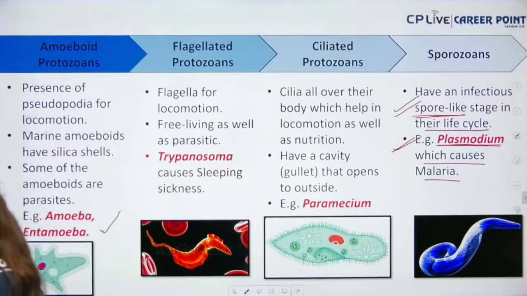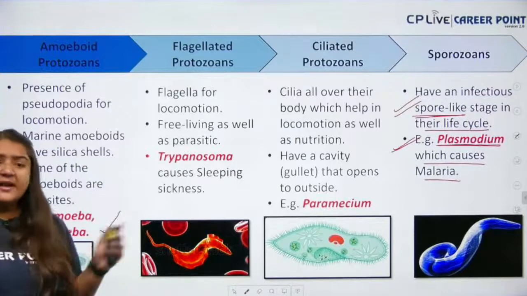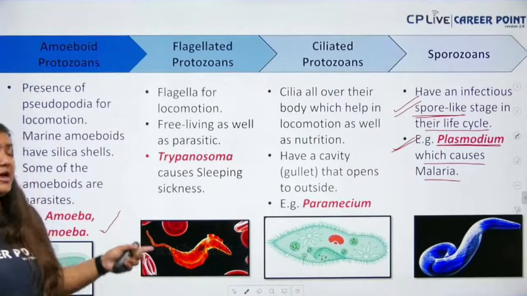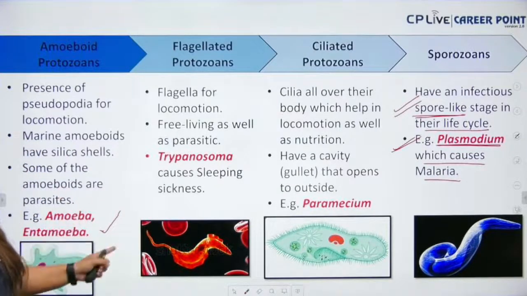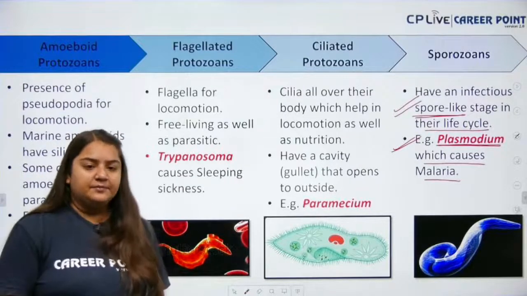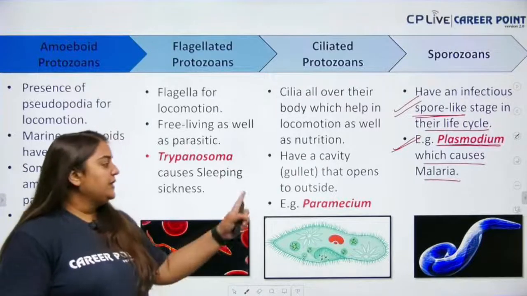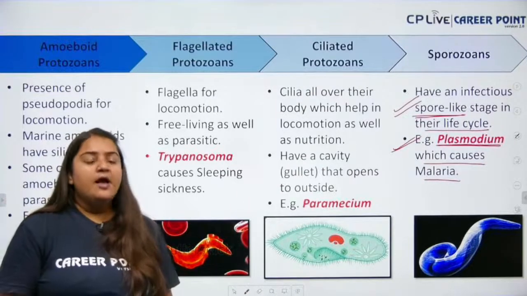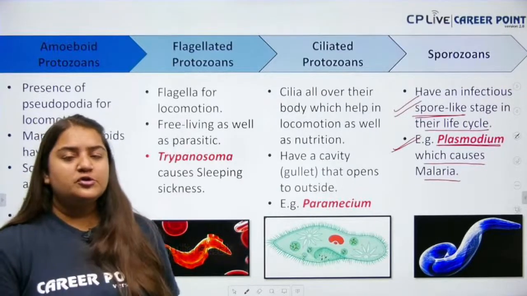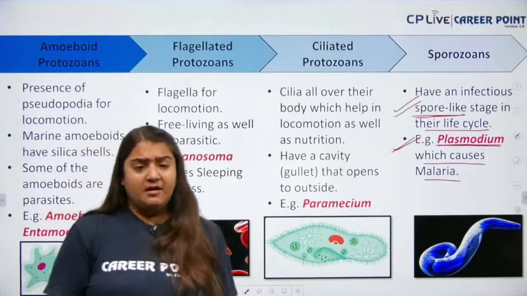So amoeboid protozoans basically have pseudopodia, the marine ones have silica shells, and they can be parasites also. Next we have the flagellated ones. They have flagella for locomotion. The mode of nutrition is parasitic as well as free living, and of course trypanosoma, which causes sleeping sickness, is the example. Next we have the ciliated protozoan. It has cilia all over the body, and also it has a gullet that opens outside the body. For example, Paramecium. Next up we have the sporozoans. The example of sporozoans is Plasmodium, which causes malaria.